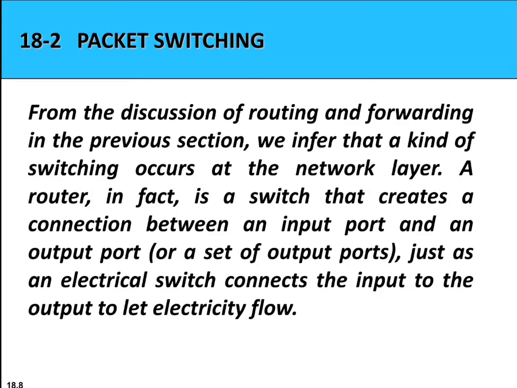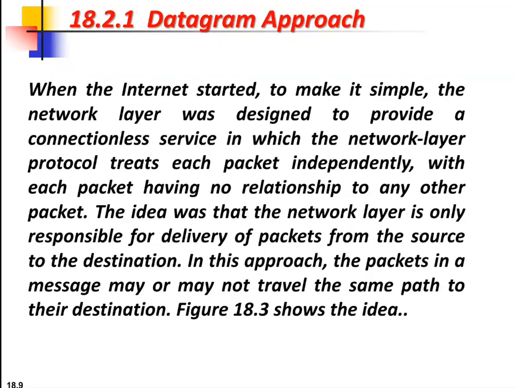Circuit switching will be used at the physical layer. Packet switching is used here in the network layer because the unit of data at the network layer is a packet. The connecting devices in the packet switched network need to decide how to route or send these packets to the final destination. There are 2 different approaches used to route these packets: one is the datagram approach, and the other is the virtual circuit approach. These are very important.